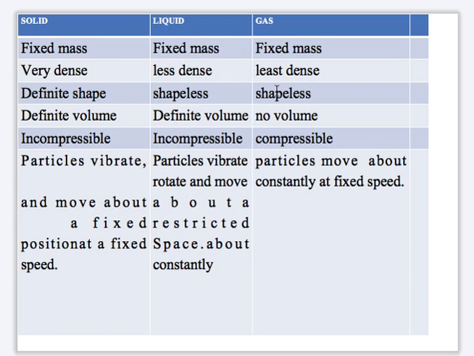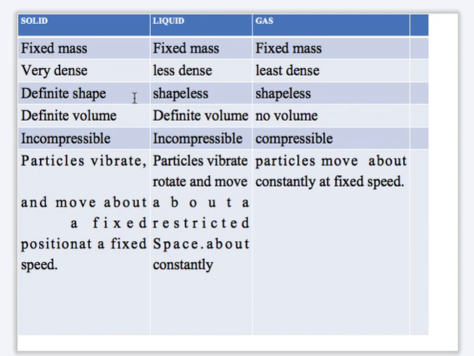Talking about shape, a solid has definite shape. For example, a table can be rectangular or circular in shape, depending on how it is constructed. The liquid has no definite shape, and gas has no definite shape.